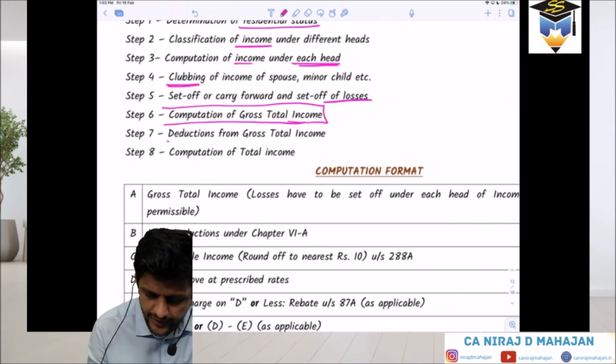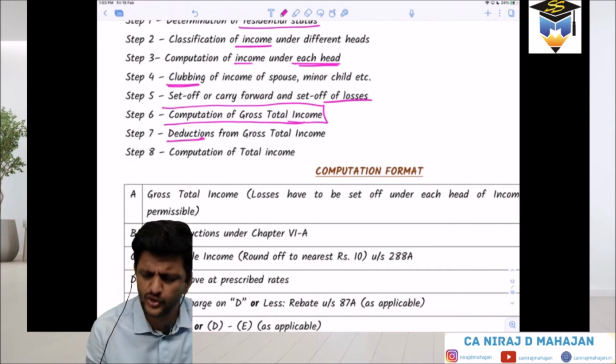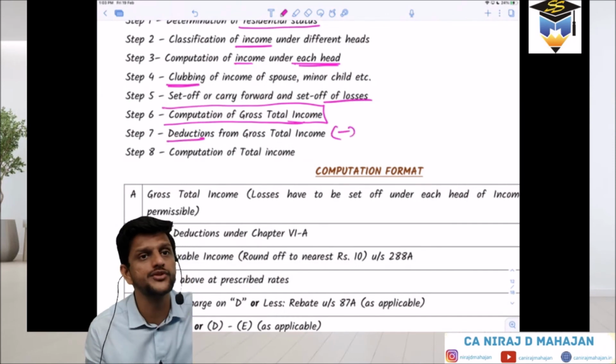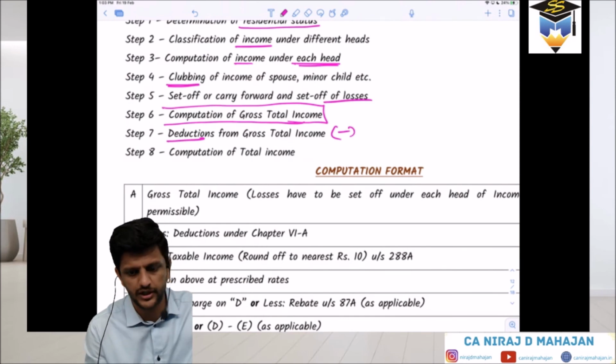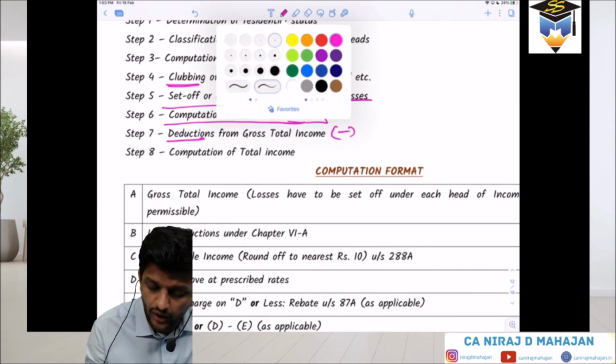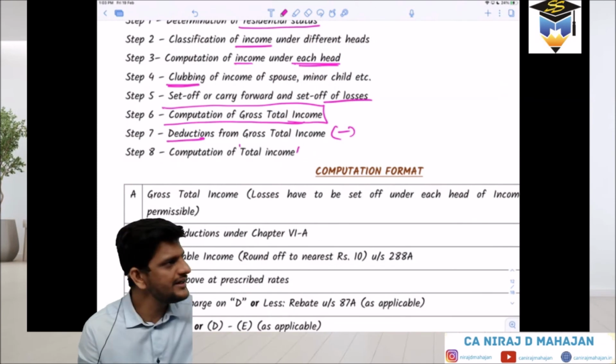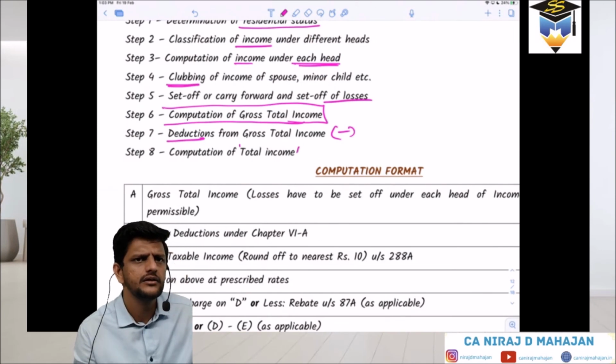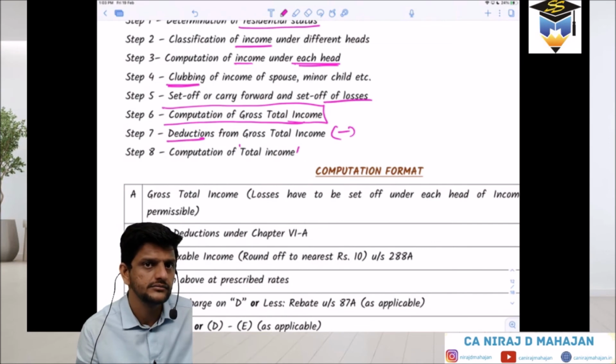From that, deduction. Is this plus or minus? Obviously common sense, this is minus. From GTI, from gross total income. And now we arrive at, is this tax liability? Is this income? This is income.